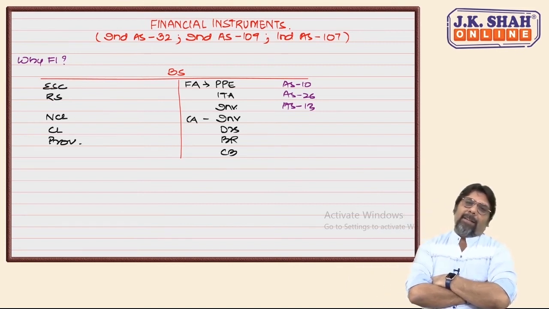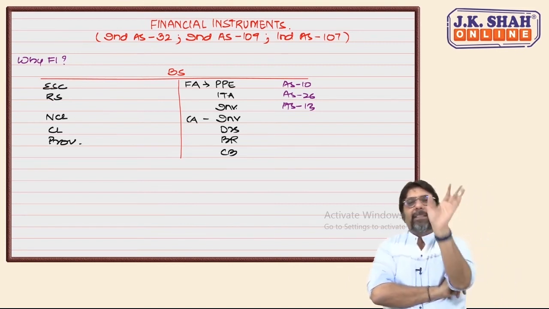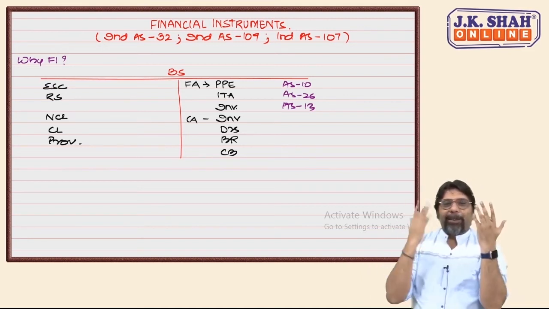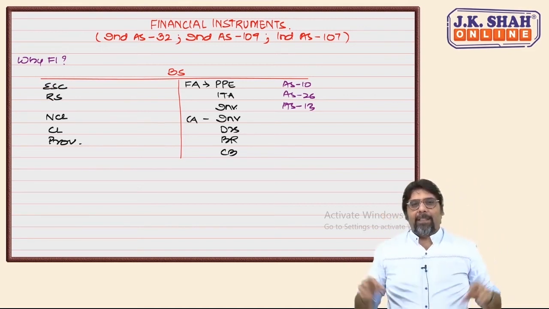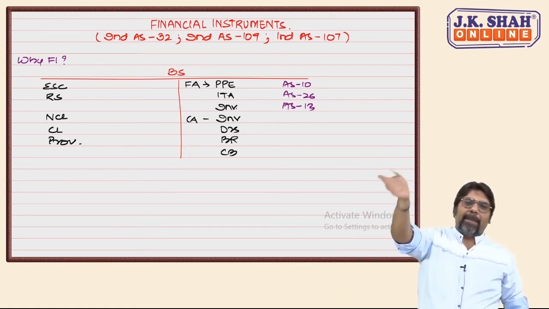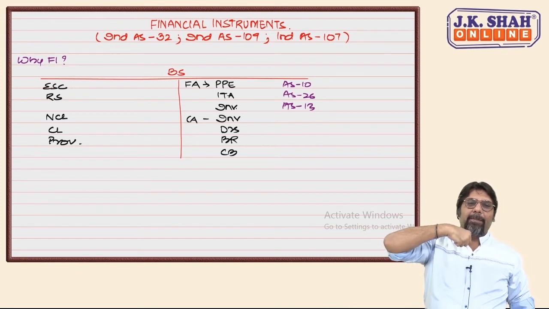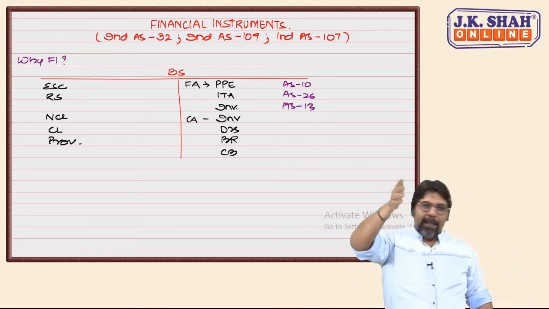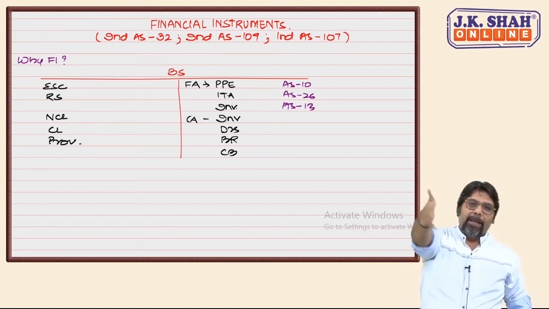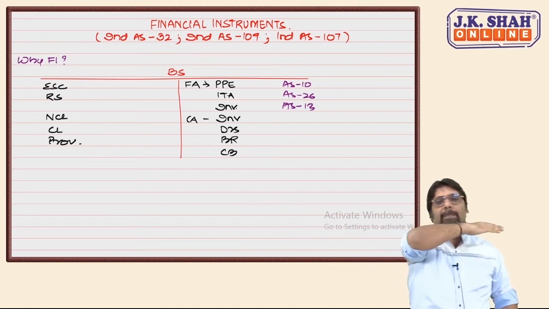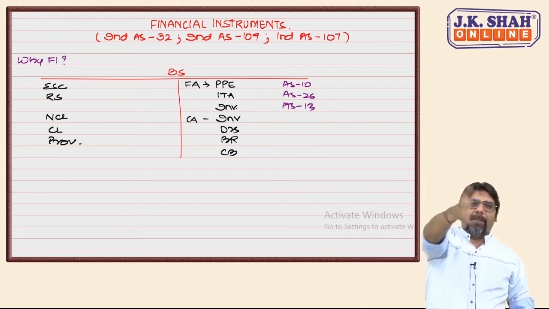Finalization came, you are a chartered accountant, and this was the case in Reliance Industries. You are a chartered accountant of Reliance Industries. There are two scripts in which Reliance has invested crores of rupees. One script is trading at a higher price, so there is no problem, we are going to show it at cost. The other script is trading lower than the cost price, so you are supposed to value it at cost or market price, whichever is lower. If you value at market price, Reliance will disclose a profit that will dip by around 50 crores.